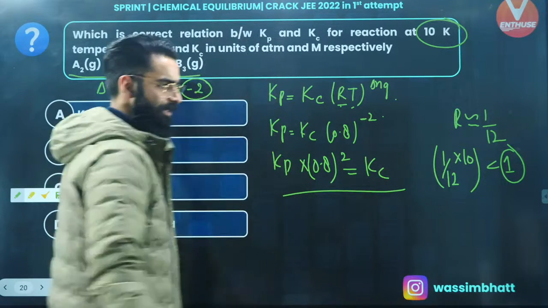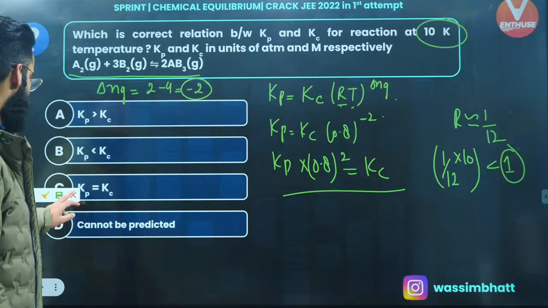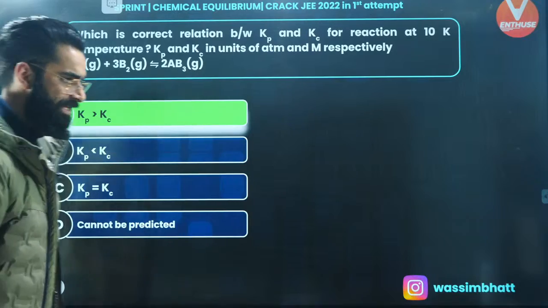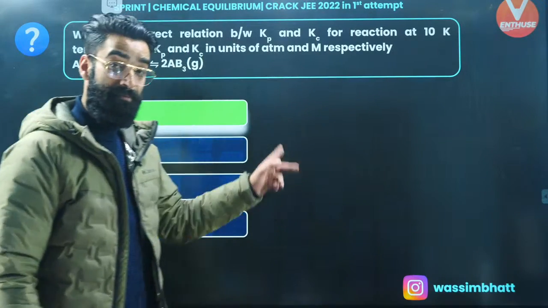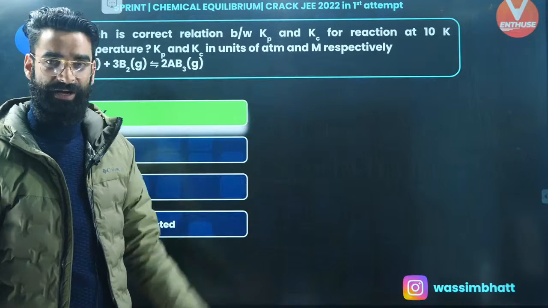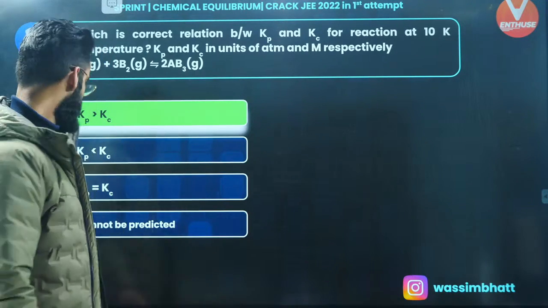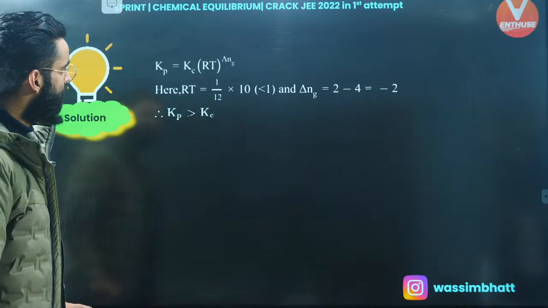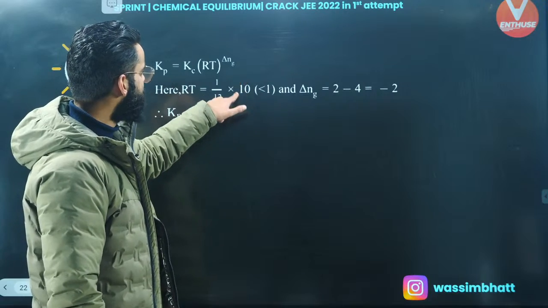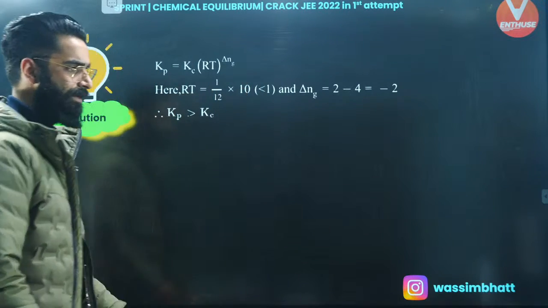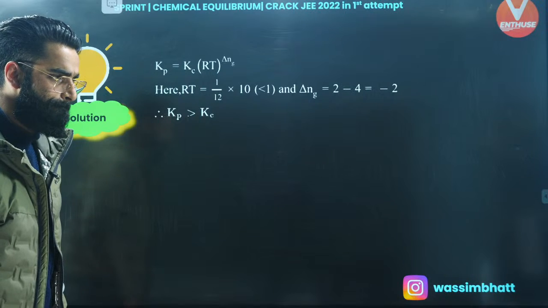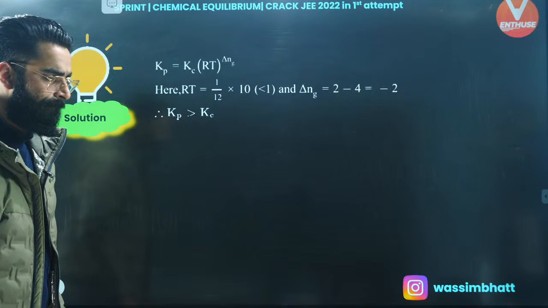So you'll get the idea which one is going to be more. It's absolutely going to be Kp, which will be more than Kc, because the RT value, the product of R and T, was coming out to be less than 1. So finally, Kp will be greater than Kc.